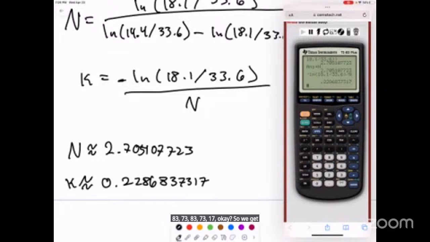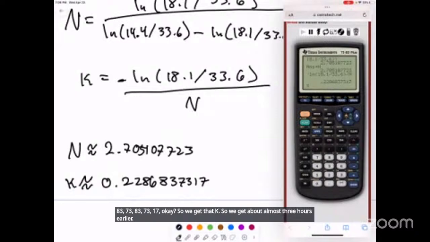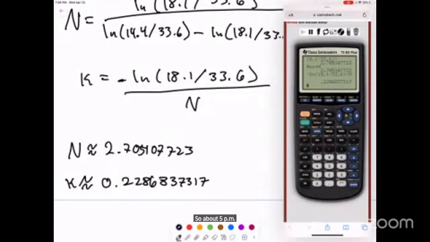So we get about almost 3 hours earlier. So about 5 p.m. Let me see. If she got there at 8, 7, 6, about in the 5 o'clock hour. Right? Because we said N was the number of hours since the murder, and we basically solved the system of equations.